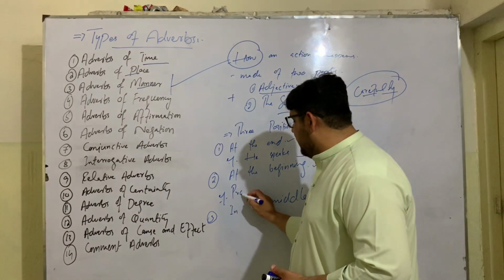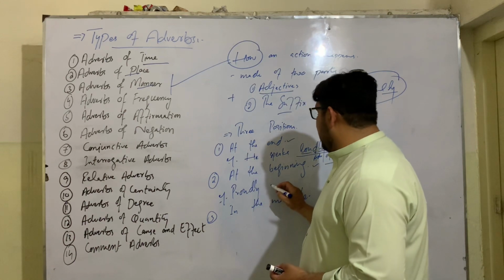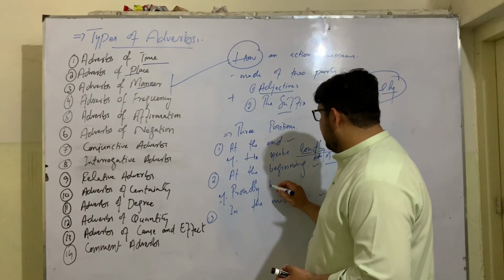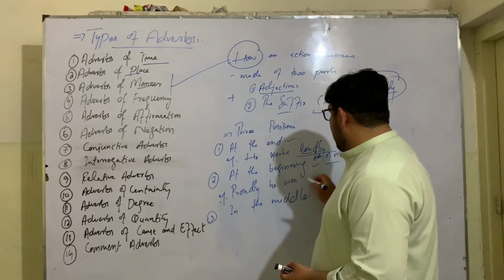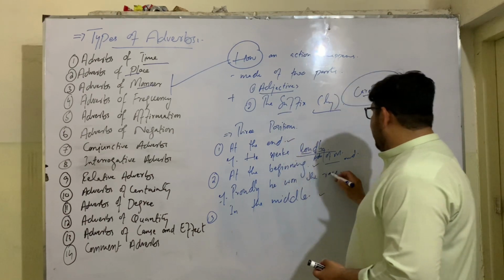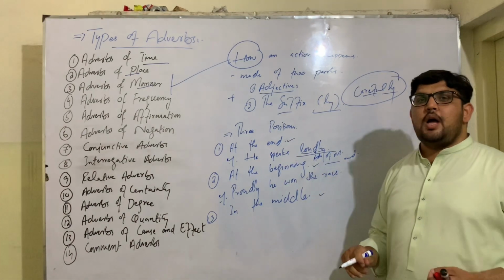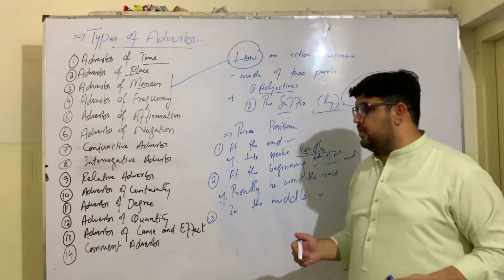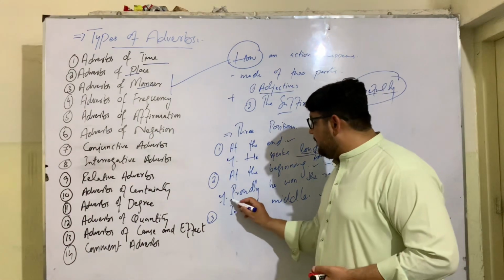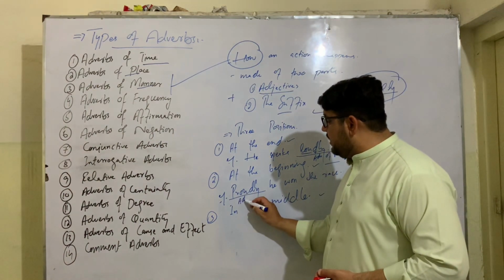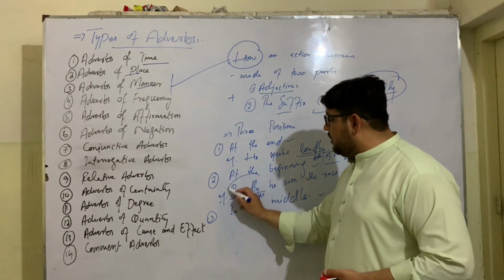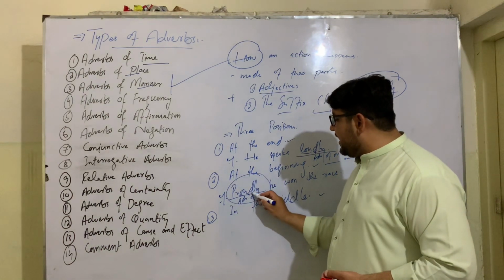For example, we say, proudly he won the race. Proudly he won the race. So how he won the race? Proudly, with pride. So here proudly is an adverb of manner, and it comes at the beginning of a sentence. Adjective plus ly.